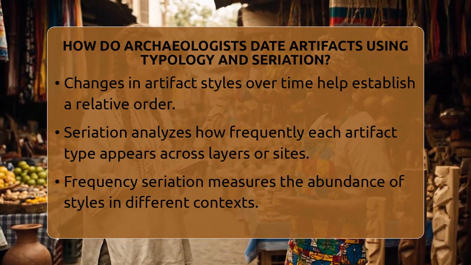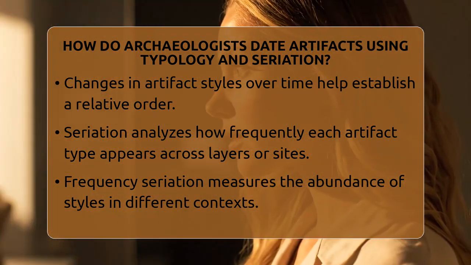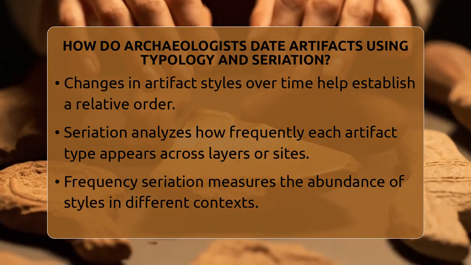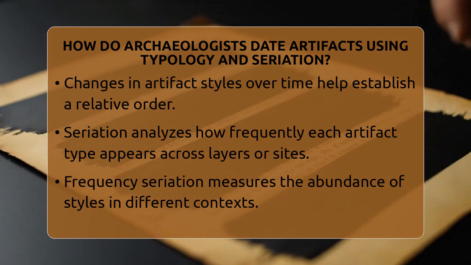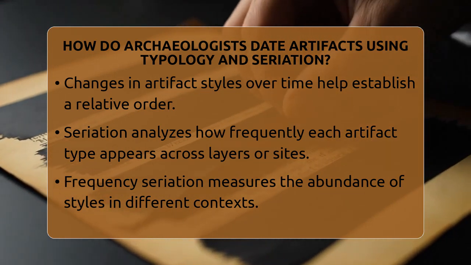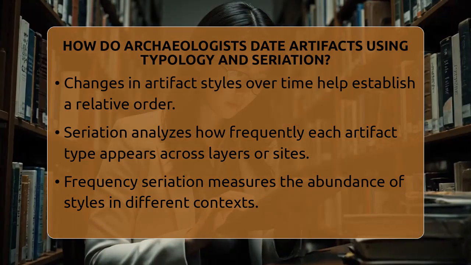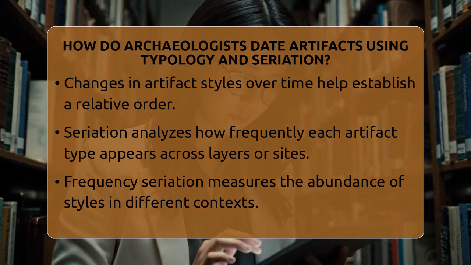Seriation takes this a step further by looking at how often each type appears in different layers or sites. Think of it like a popularity contest. Some styles become very common for a while, then fade away as new styles take over. This pattern often looks like a battleship shape on a graph, with a rise, peak, and fall of certain artifact types. There are two main kinds of seriation.